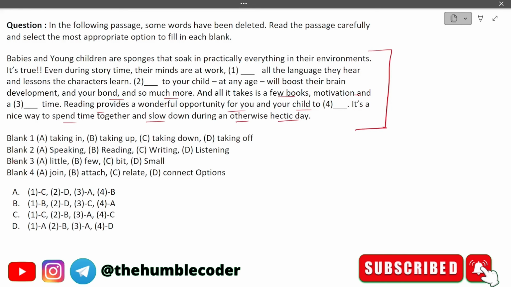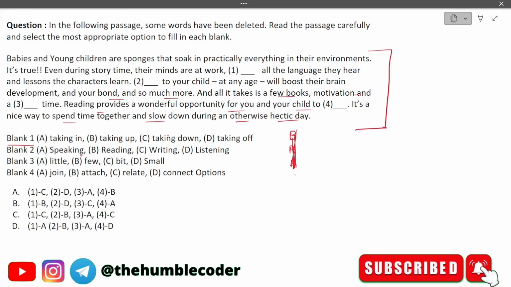Let's check the options that we have. Now we are given the options in this way, that in blank one, out of these four, which will be the correct one. For example, if we feel that out of these four, B is the correct one, then we will select B out of here. Then in the second blank, if we feel A is correct, then we select that. So in this way we will find out, and the correct final option we will select from here. Okay, hope you have understood the question now. Let's pause for a minute, think of the solution in your own mind, and then continue with the video. Now we will discuss the solution for it.